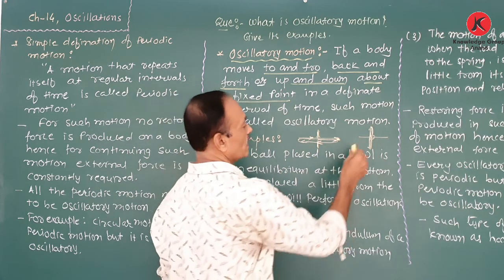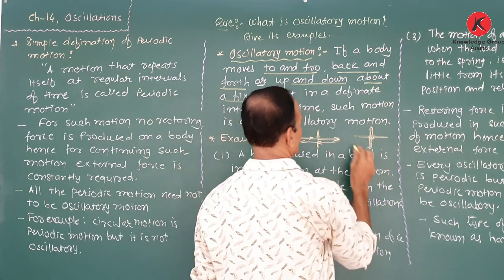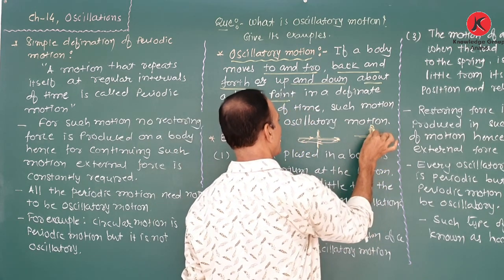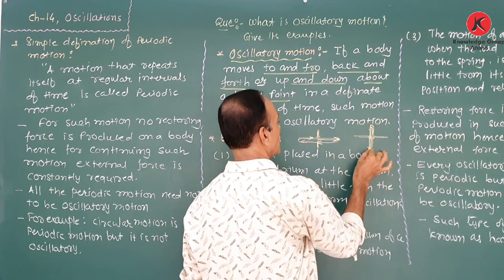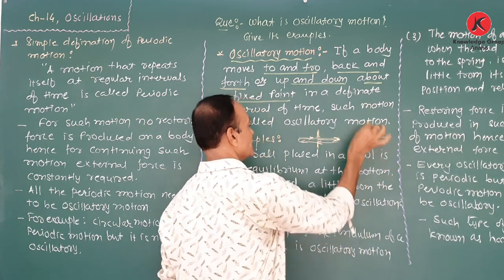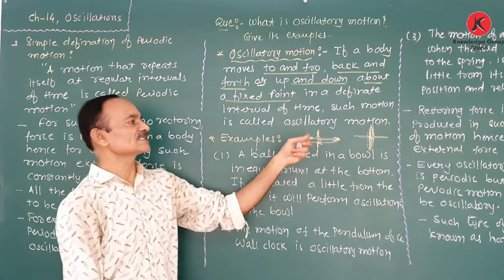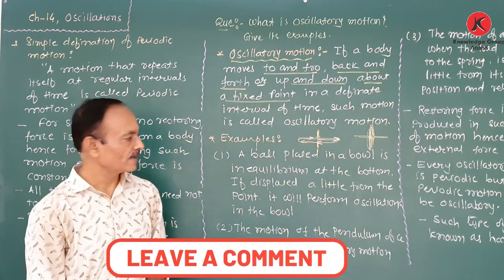While the body is supposed to be at this point, it moves up, then down, again moves up, in a definite interval of time. Such motion is known as oscillatory motion.